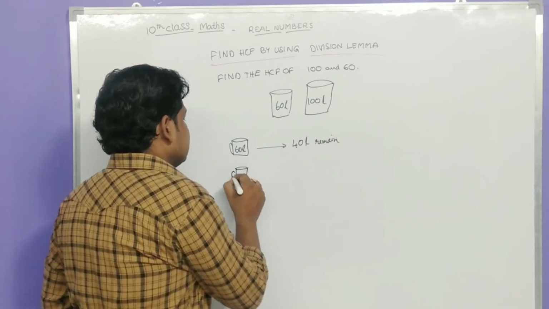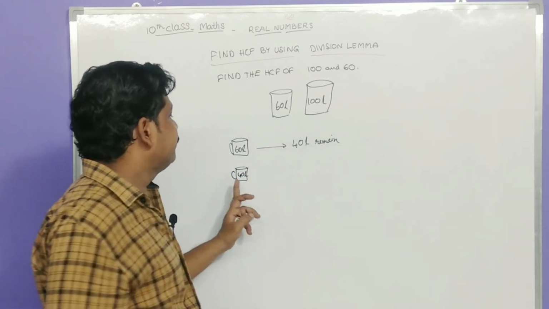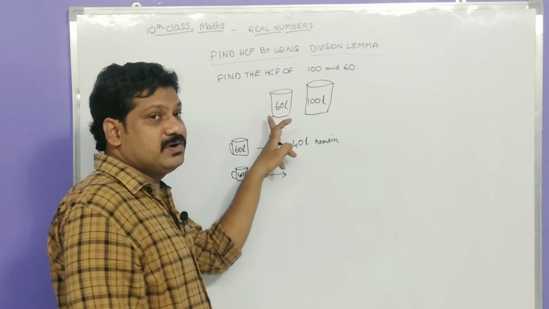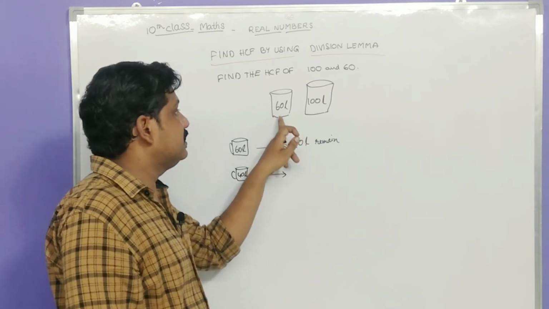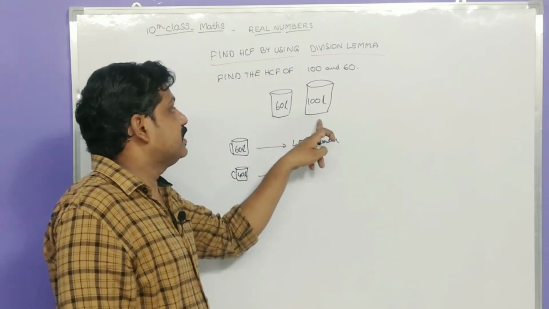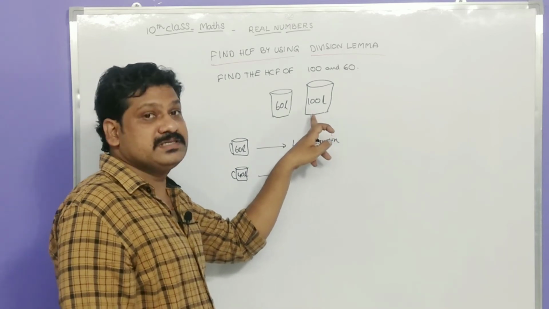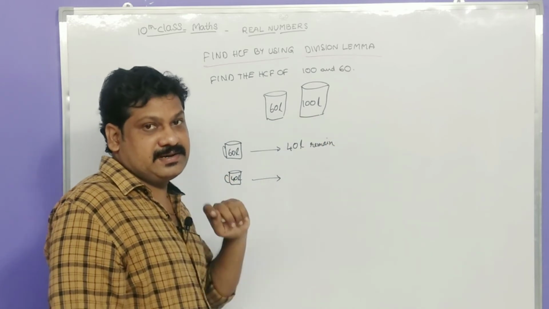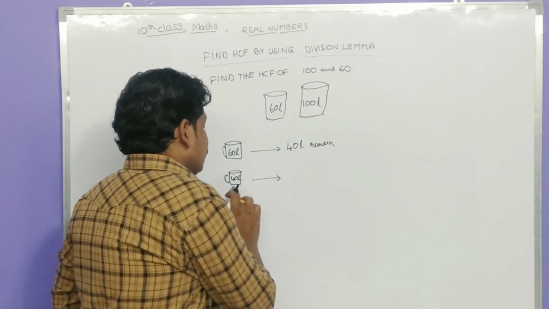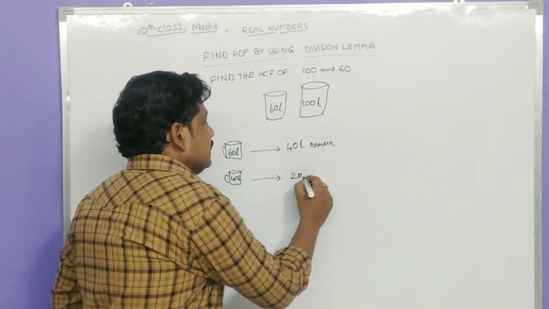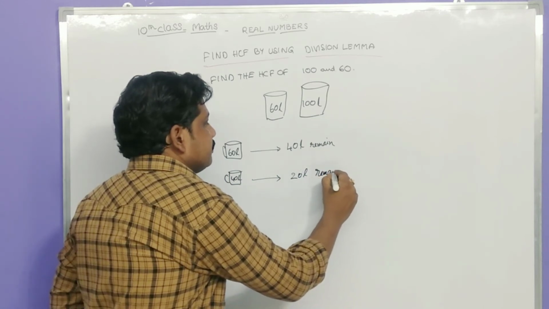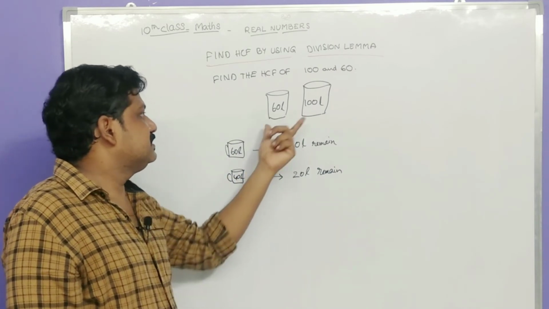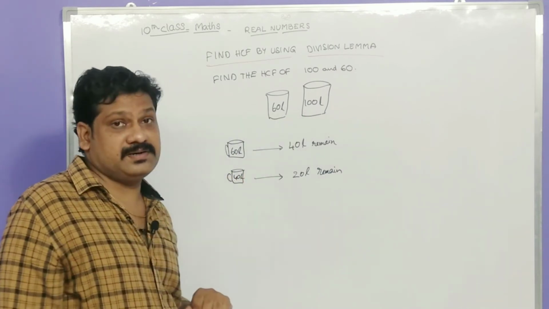If we take a 40 liter can, what happens? We can measure only 40 liters out of 60 and 20 liters will remain in this can, and we can measure 2 times, that means 80 liters of the other can, and 20 liters will remain. So if we use a 40 liter can, 20 liters of milk will remain. So we cannot measure these two cans with a 40 liter can.